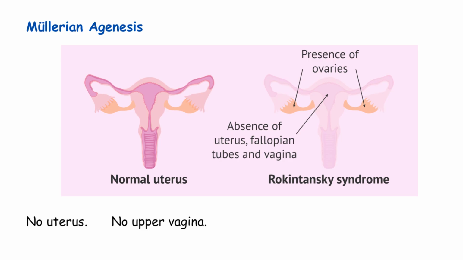But, and this is critical, the ovaries are completely normal. They're there, they work, they produce hormones. Why are the ovaries normal? Because ovaries don't develop from Mullerian ducts. They develop from a different embryological structure. So Mullerian agenesis doesn't affect them at all.